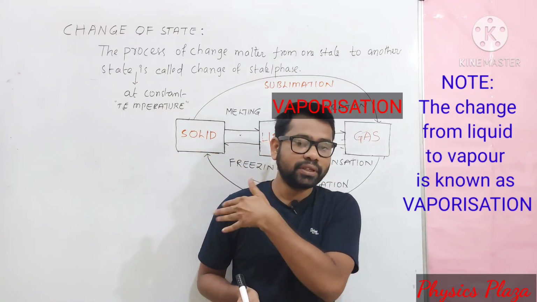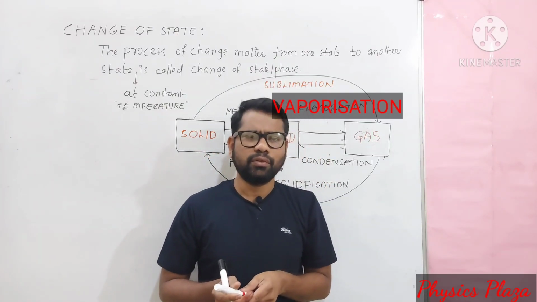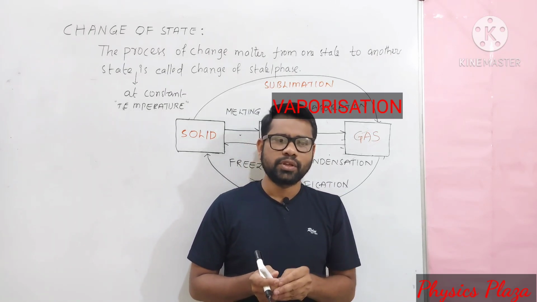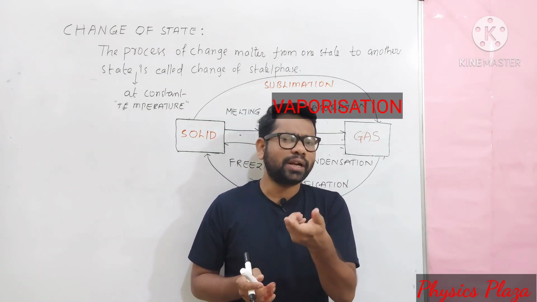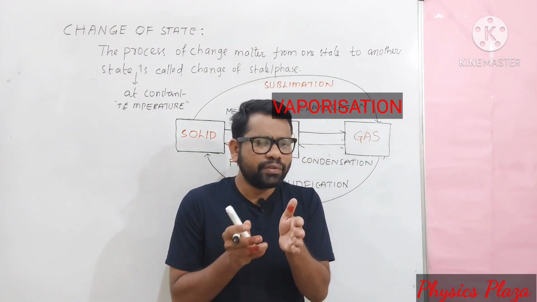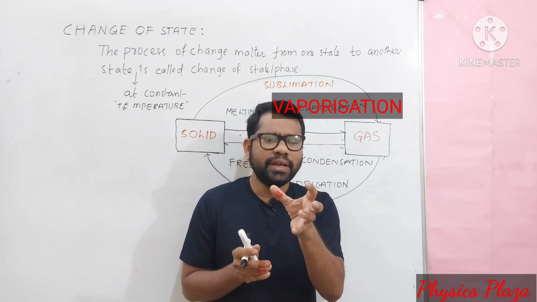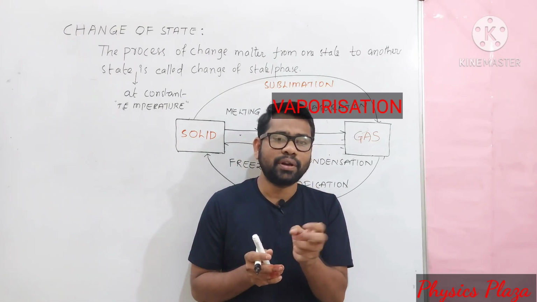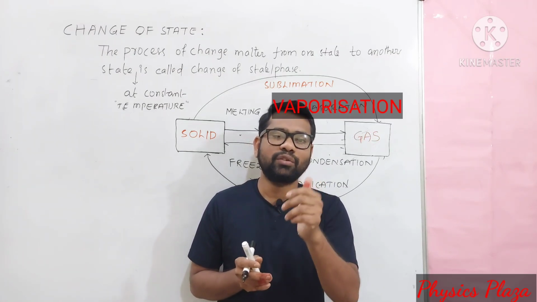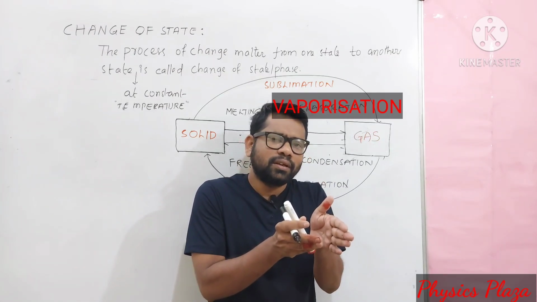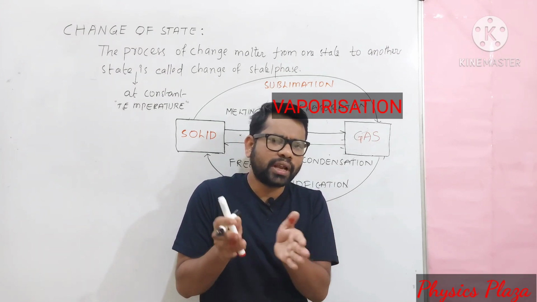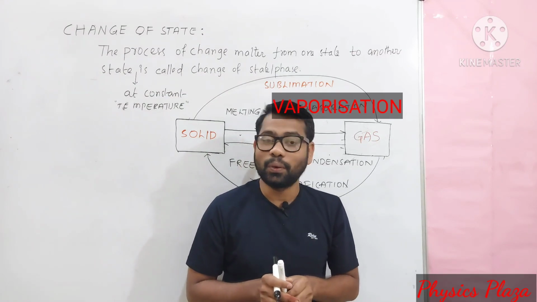Children, here one very important point. At the beginning of this session I asked you one question. Of course, specific heat capacity depends on the nature, no doubt about it. Whether you take 10 grams of water or 100 grams of water, the specific heat capacity is the same. But when we change the state, for example, when heat is rejected from water, what will happen? We will get ice. Whereas when heat is given to the water, what happens? We get vapor. But in the vapor state, solid state and liquid state, does the water have the same value of specific heat capacity? No, children, it is not.